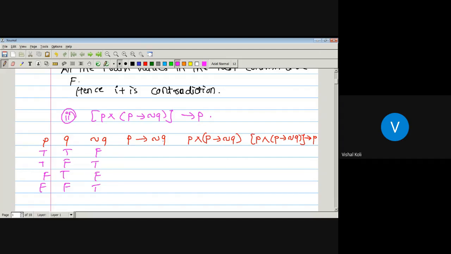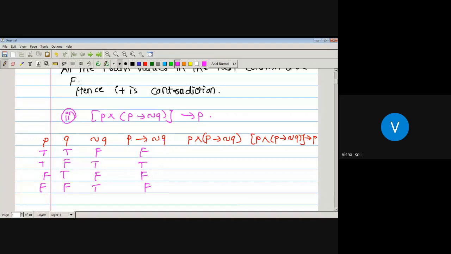As here it is P conditional negation of Q, this statement will be false only when P is true and negation of Q is false. In the first case, P is true and negation of Q is false, then it is false. In the second case, P true, negation of Q true, then it must be true. As here false false, then it must be false.